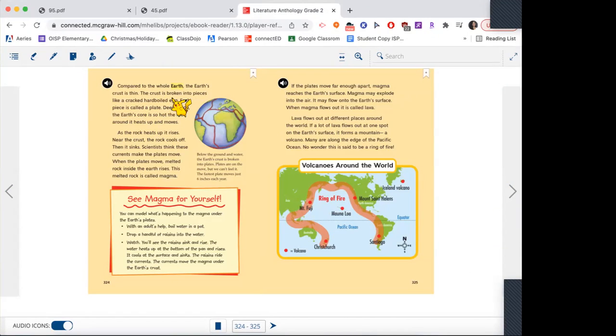Okay, the crust is broken into pieces like a cracked hard-boiled egg, but not an egg. Each piece is called a plate. If the plates move far enough apart, magma reaches the Earth's surface. Okay, so it's plates, the plates.